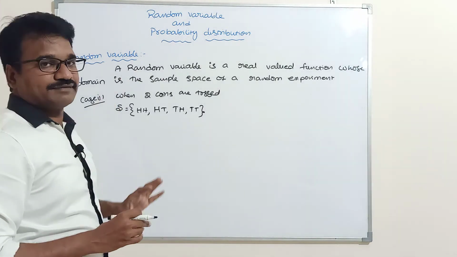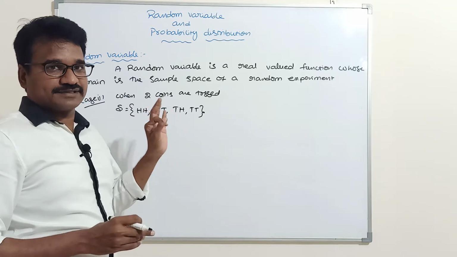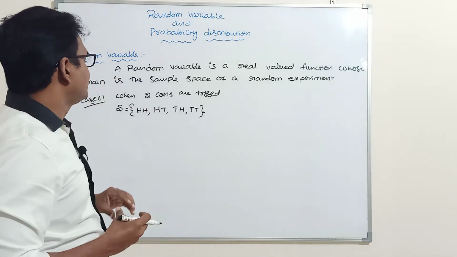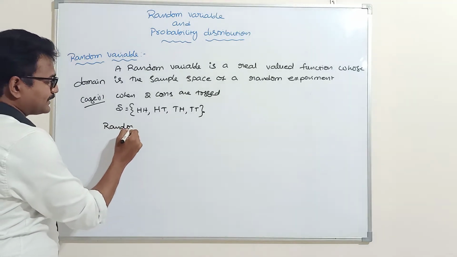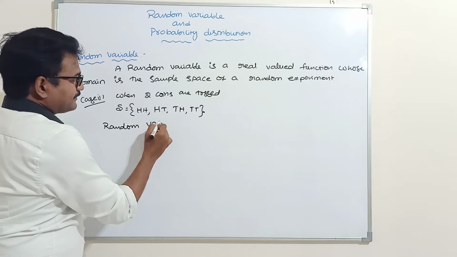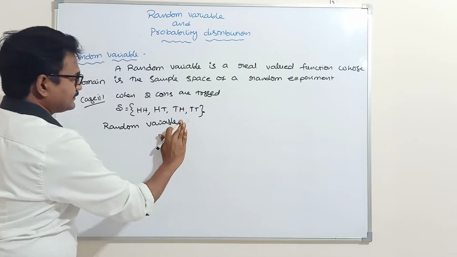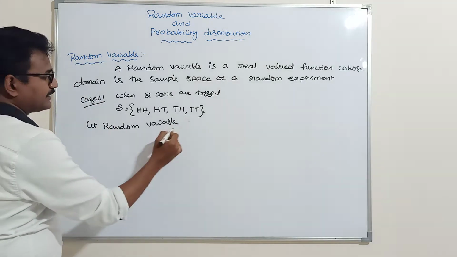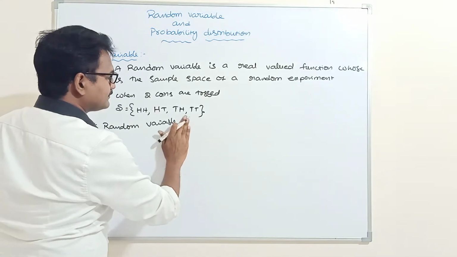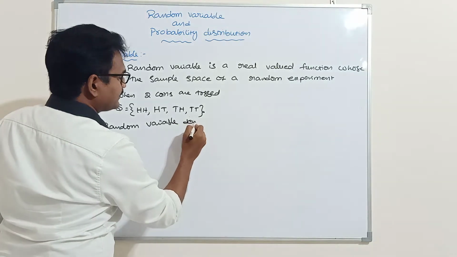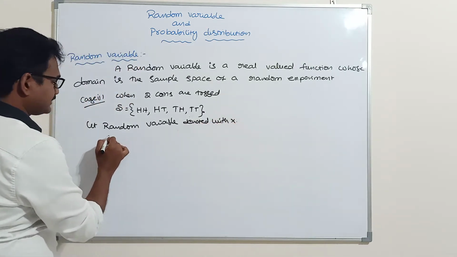Generally, random variables we denote with capital X or capital Y. In this chapter, 99% we will use capital X only to denote the random variable. So here I am taking the random variable as capital X, denoted with the letter X. So what does X denote here?